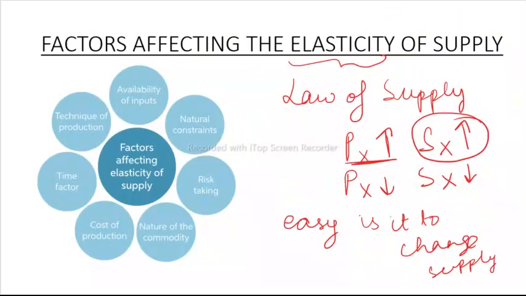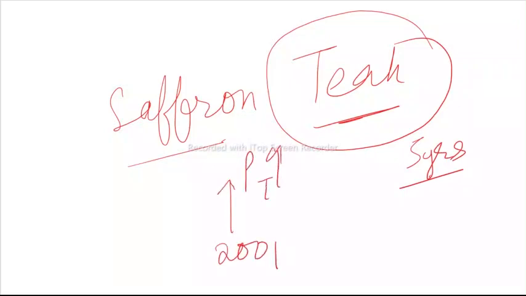Next is natural constraints. Again, this is the same. Let's talk about teak. It takes a long time to grow a teak tree, like 5 years. Now, suddenly, if say in 2001, the price of teak suddenly increases, do you think the supply of teak will also increase? No. It takes 5 years to grow teak.